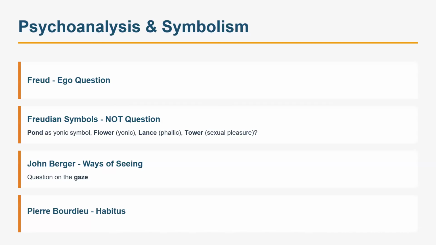Psychoanalysis and symbolism, right? There was a question on Freud's ego and id, that perspective. We already discussed the difference between id, ego and superego, and conscious, subconscious, and unconscious. So very easily you could have done that. Freudian symbol, right? Pond as a yonic symbol, flower as yonic, lance as phallic, and tower as sexual pleasure. All this comparison, right? And when we discuss that, you could have gone for what kind of symbol that represents.